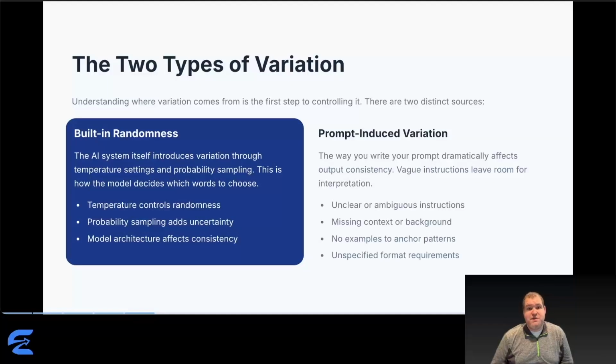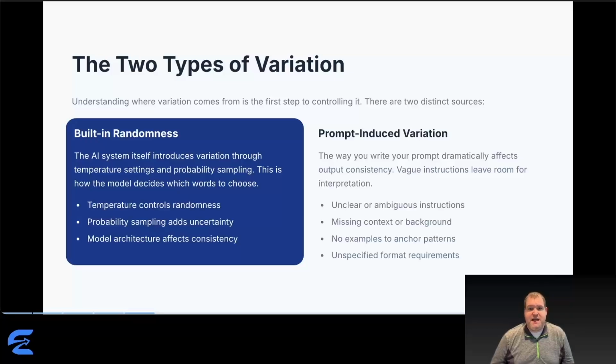Variation comes from two distinct sources requiring different solutions. The first is built-in randomness: temperature settings and probability sampling at the system level. This is system-level variation that exists even with perfect prompts. Second, prompt-induced variation. Unclear instructions leave room for interpretation. Missing context means AI fills the gaps with guesses.